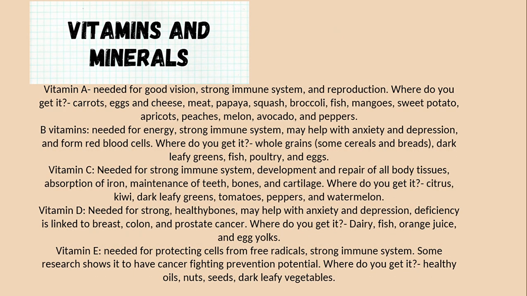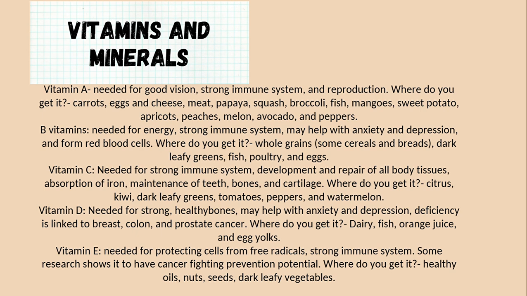Vitamin A is needed for good vision, strong immune system, and reproduction. Where do you get it? Carrots, eggs, and cheese, meat, papaya, squash, broccoli, fish, mangoes, sweet potato, apricots, peaches, melon, avocado, and peppers. B vitamins are needed for energy, strong immune system, and may help with anxiety and depression and form red blood cells. Where do you get it? Whole grains, so stuff like some cereals and breads. Dark leafy greens, fish, poultry, and eggs.